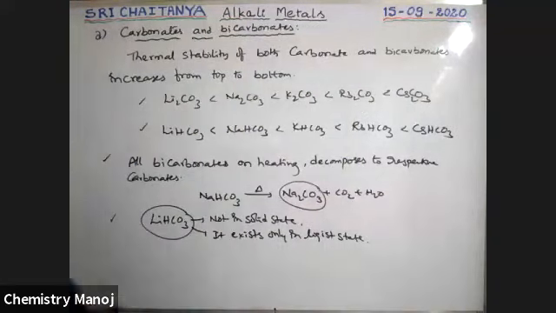Sodium bicarbonate, NaHCO3. Please note down these structures also.